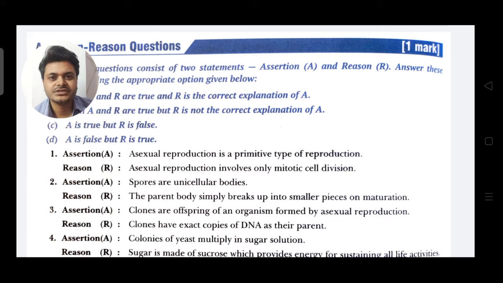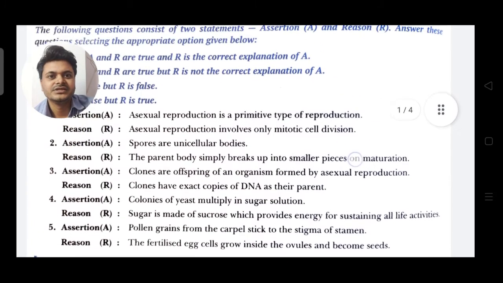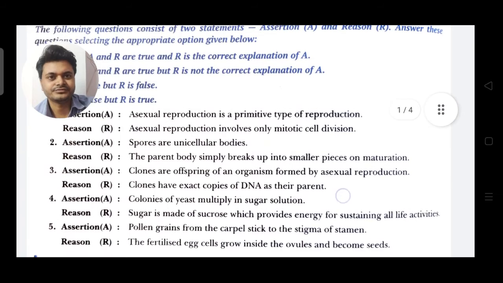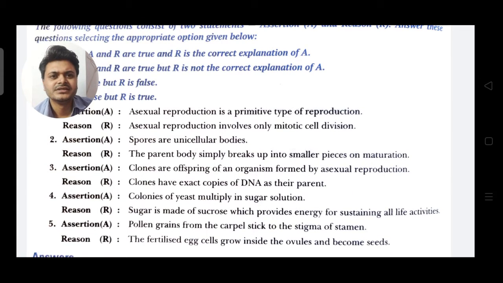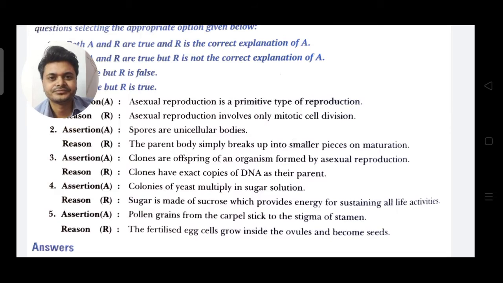Let's see the first question. Assertion: Asexual reproduction is a primitive type of reproduction. Reason: Asexual reproduction involves only mitotic cell division. Here both assertion and reason are true and the reason is the correct explanation of A. So the correct option is A.